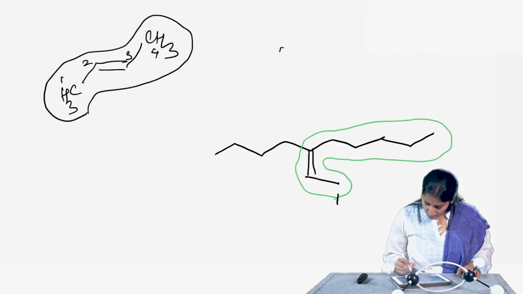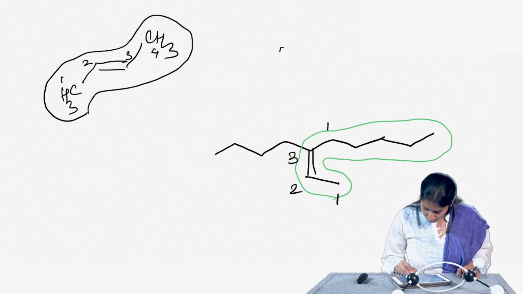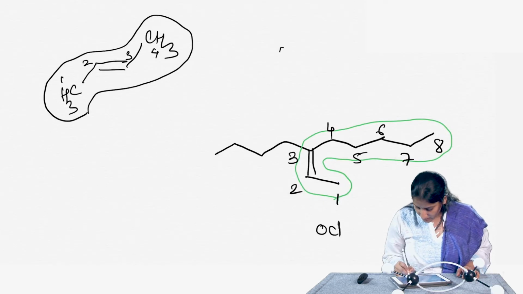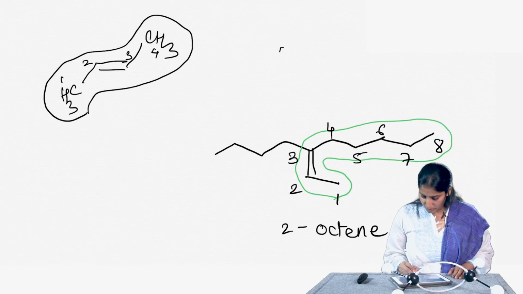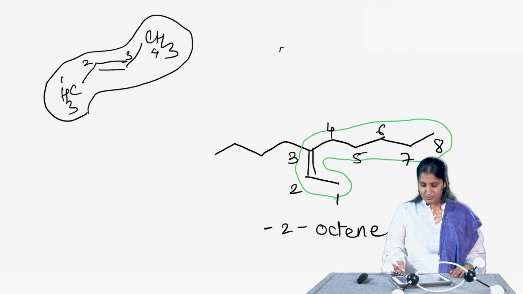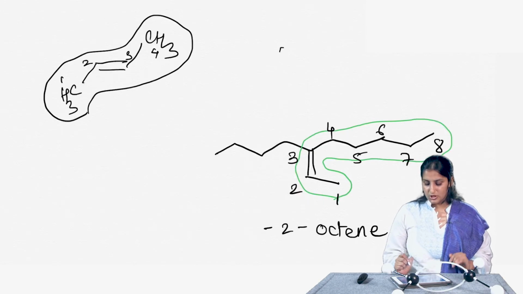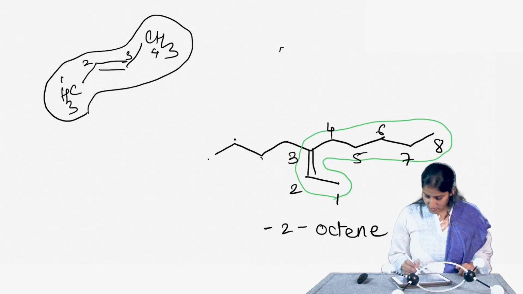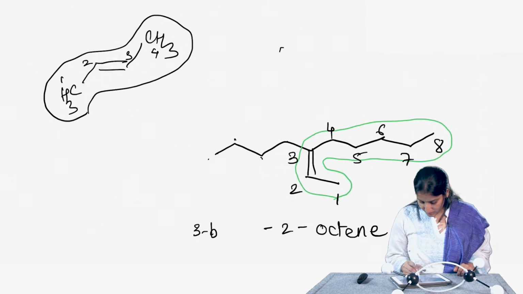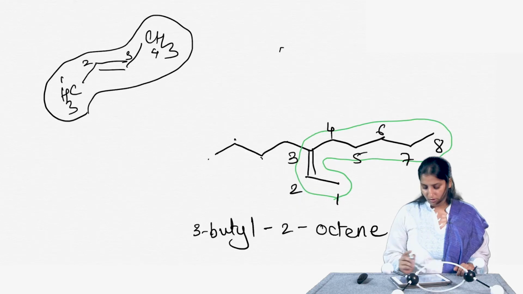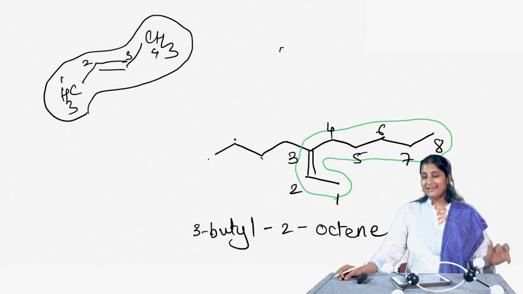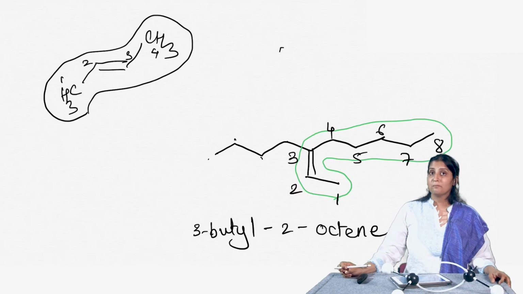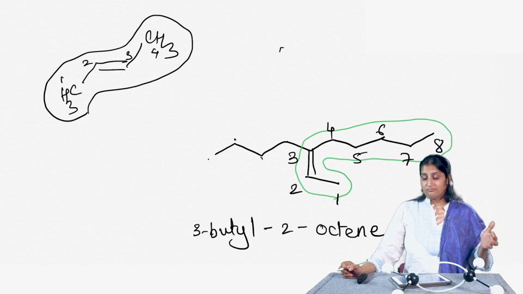So, I have 1, 2, 3, 4, 5, 6, 7, 8. So, this is an octene molecule. This is in fact a 2-octene molecule, right, because the double bond starts at the position 2. On the position 3, you have 1, 2, 3, 4, so a butyl group present. So, this will be 3-butyl 2-octene, right.